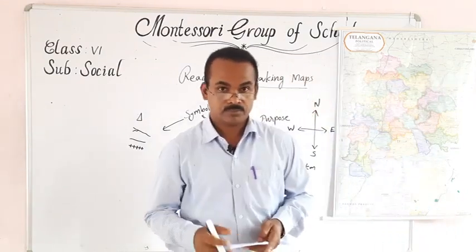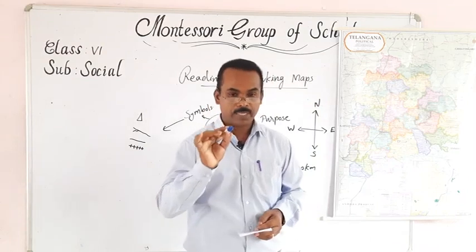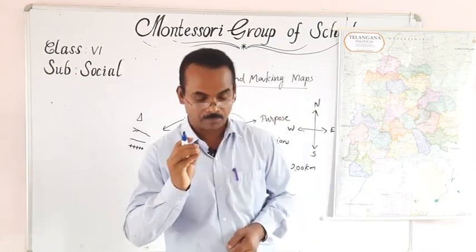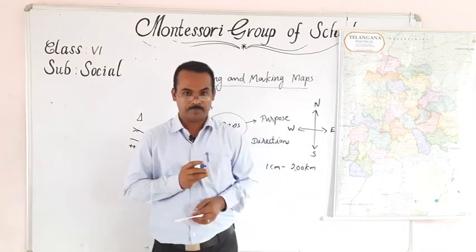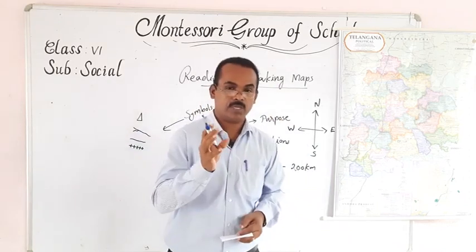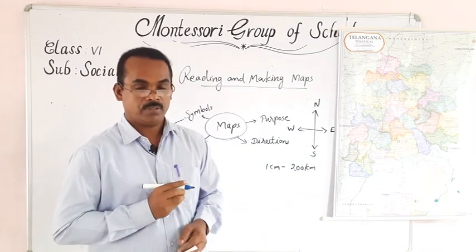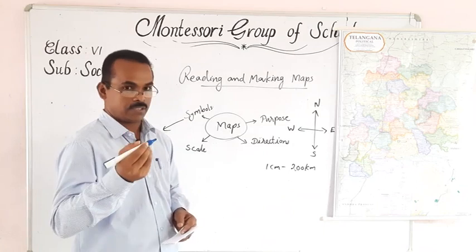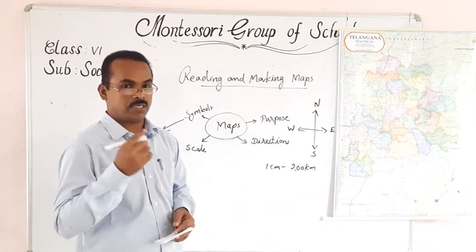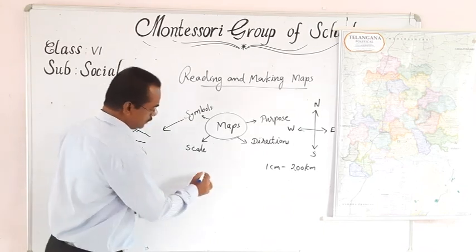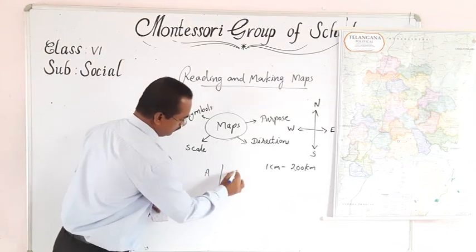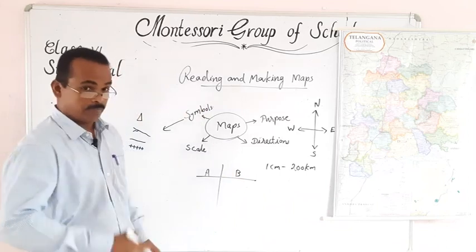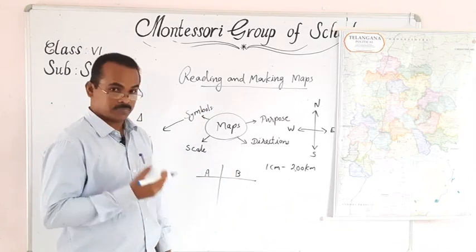Now, in your book, there is a game given. We can learn certain games with the help of the map. What is that? We have to form two teams. If it is not possible to make a team, take the help of your brother or sister and form two teams, team A and team B, and take a political map of Telangana.